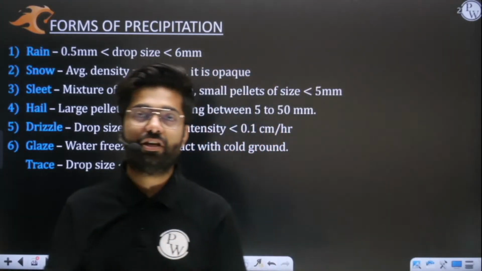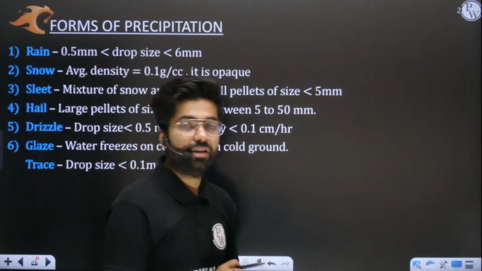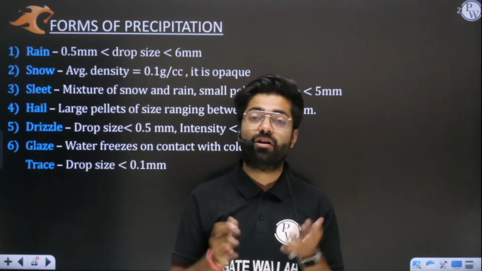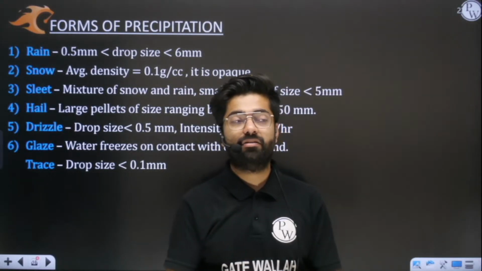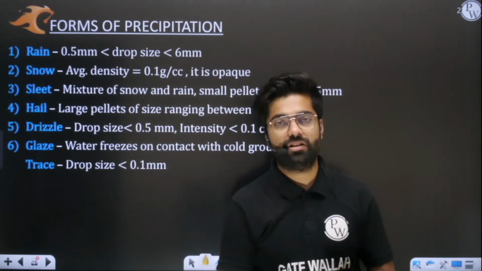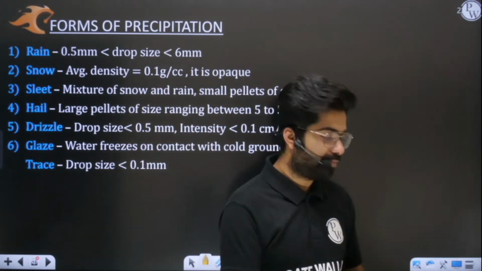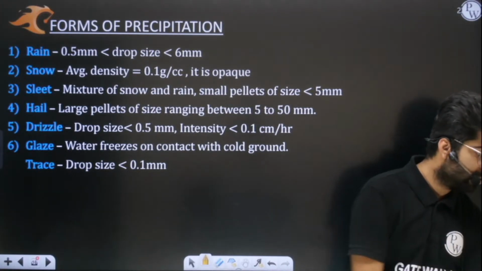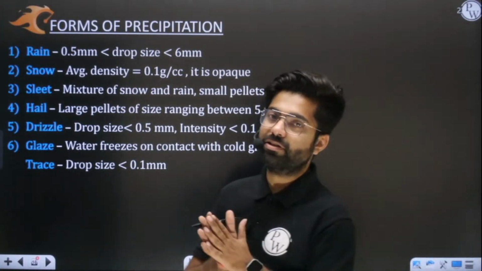What are the instruments? Is my rain gauge a recording type or non-recording type? What are different instruments? And what we'll do with the help of that rainfall data, we are going to discuss in today's lecture. I hope everyone is with me. Great. So we'll proceed with forms of precipitation in this class.